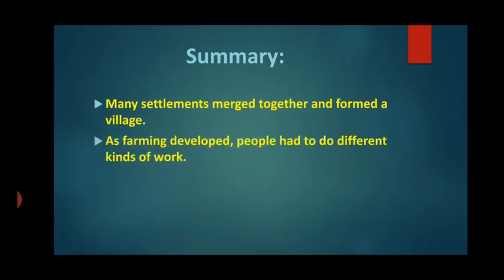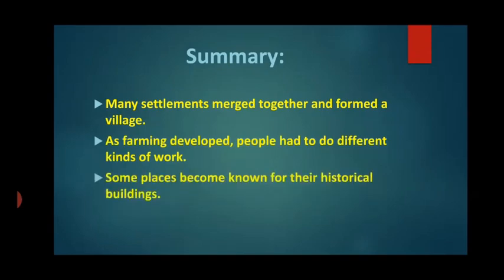Next we learned that as farming developed, people had to do different kinds of work, like weaving, making pots, making ornaments, etc. Next, some places become known for their historical buildings, like caves and forts.